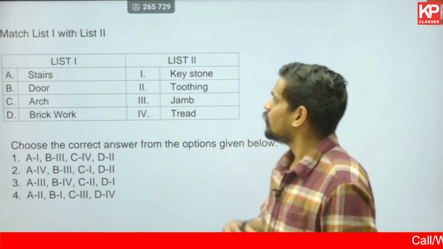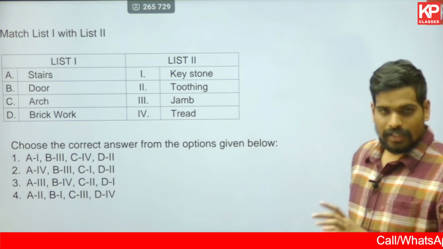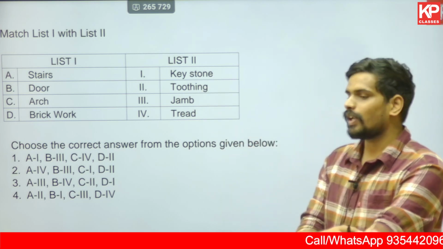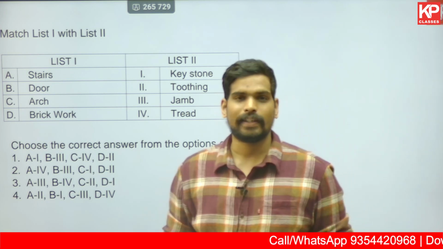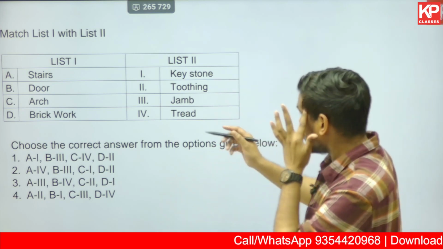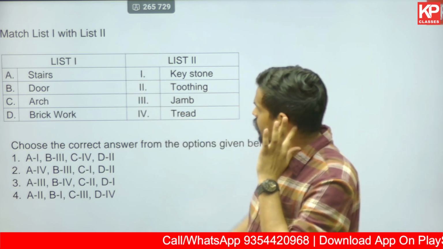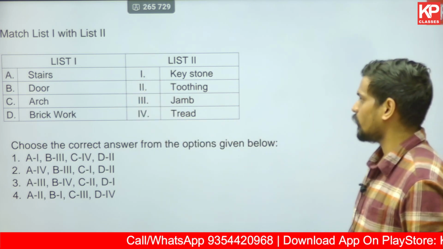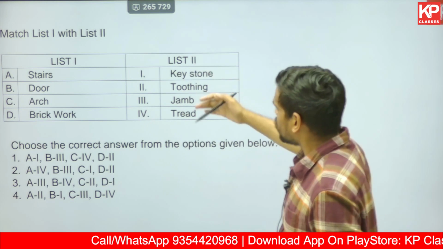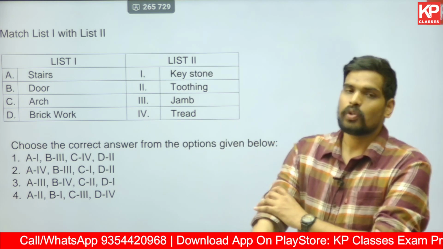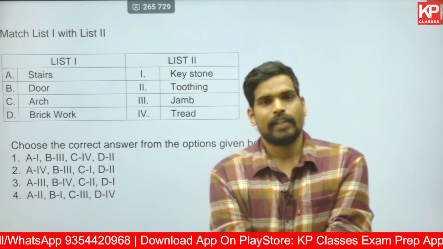So moving back to the questions, this again is the match the following question, where you have list 1 and list 2. You have to match the correct terms related to the building components in the given table. Stairs, door, arch and brickwork, these are the options given. If you look into the terms over here, toothing, keystone, jamb and tread. Of these terms, the term related to staircase is tread.